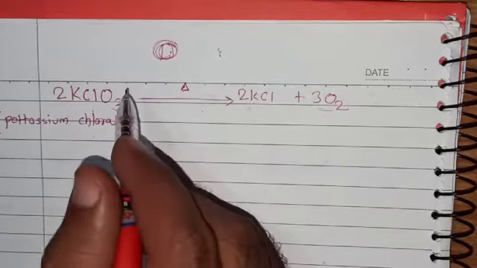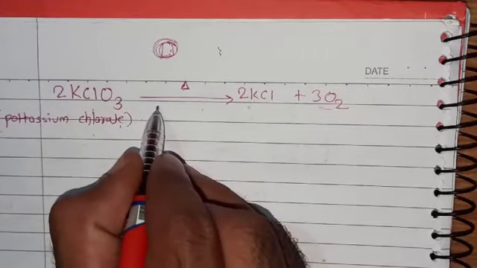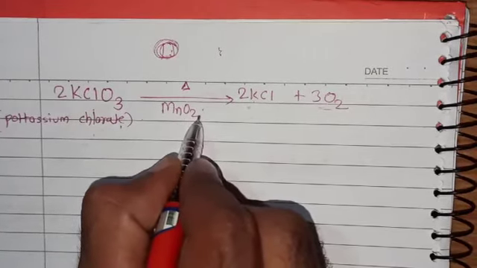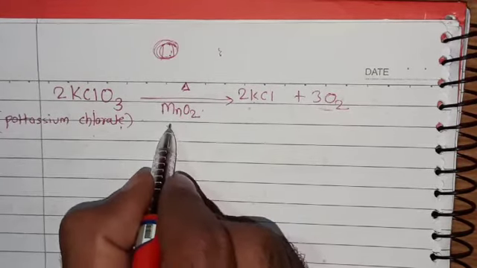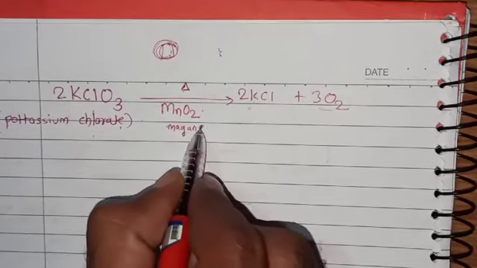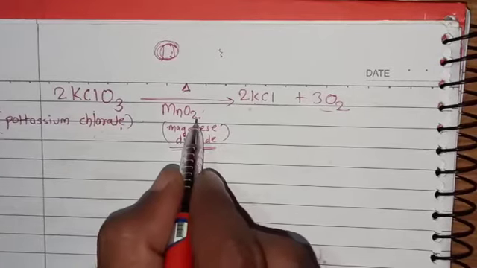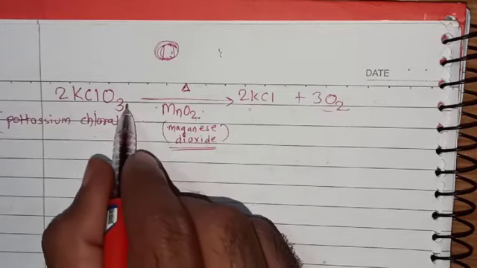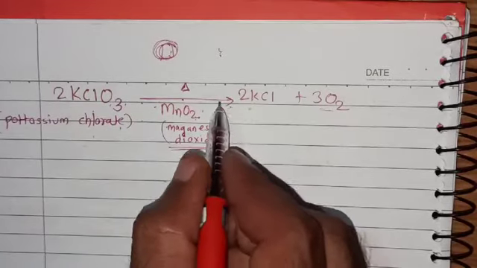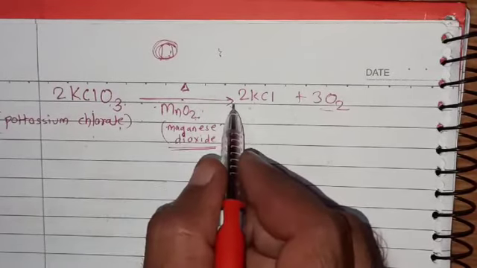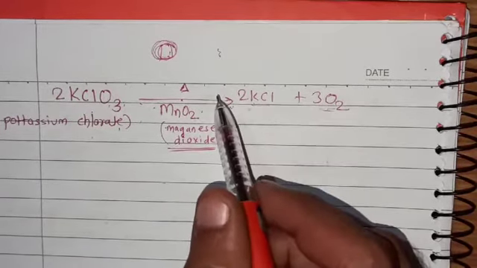Okay, so what to do in such cases? If manganese dioxide, that is MnO2, is present, then and only then the rate of chemical change increases, meaning it is quickly converted into potassium chloride and oxygen gas.